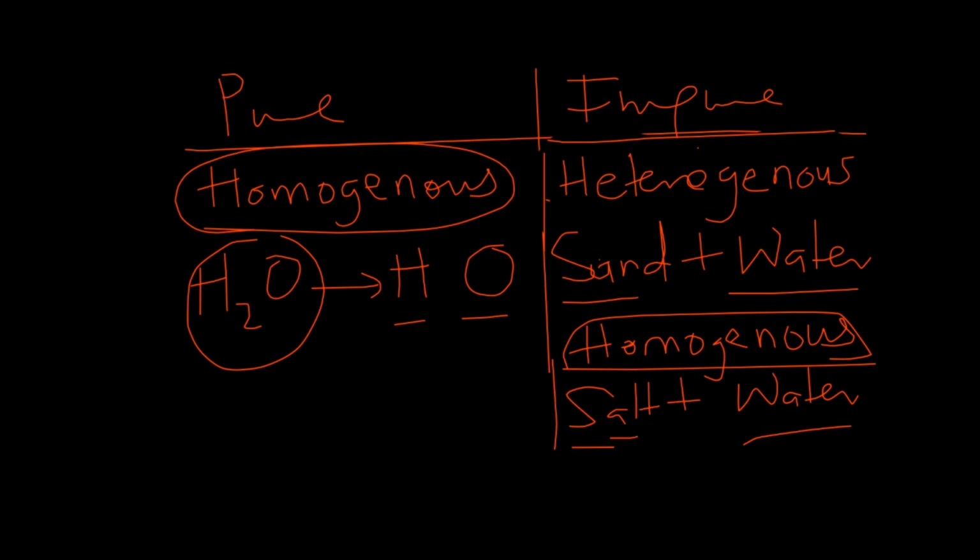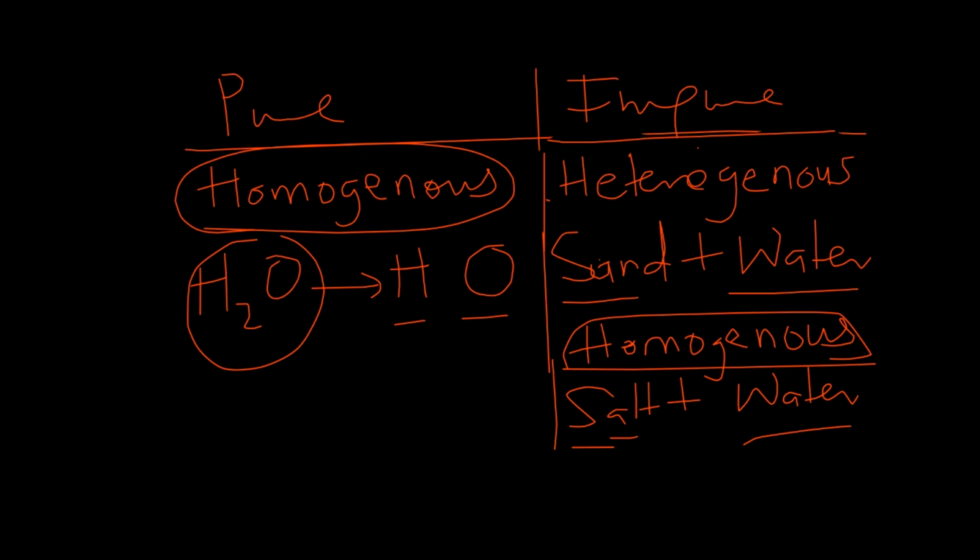And the difference between the homogeneous substances and that of pure is that the component of the homogeneous impure substance can be separated by a physical means, whilst that of pure substances cannot be separated by any physical means. If you want to achieve that, you would have to use a chemical means. So we've been able to establish 4 differences between pure substances and impure substances.